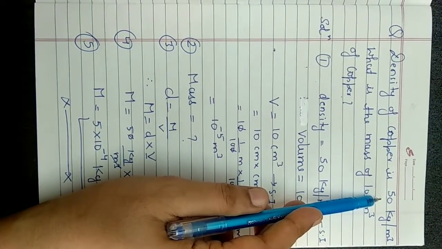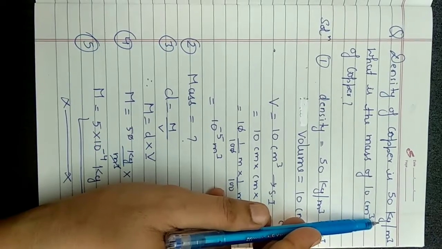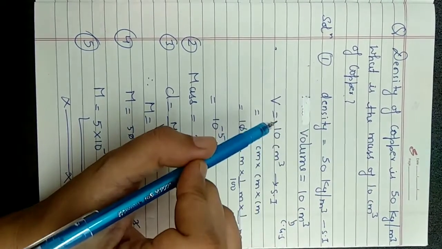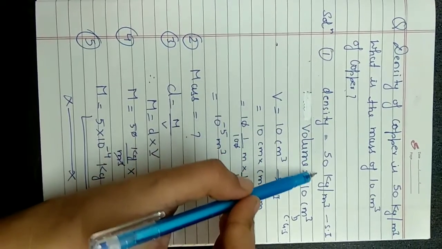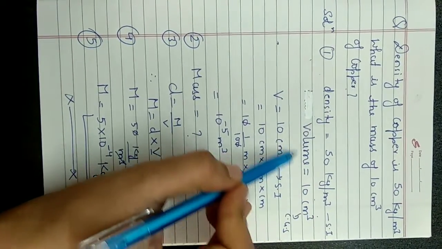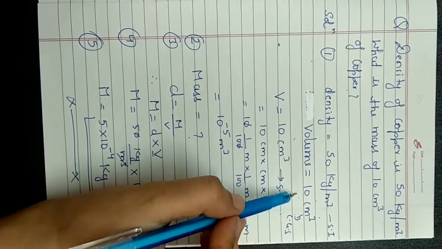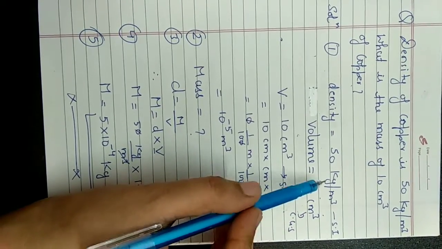If you are confused what is given, then check their units. With the help of the units, you come to know that which physical quantity is given and which physical quantity you need to find out. So density is given 50 kg per meter cube, which is an SI unit. Volume is given 10 centimeter cube, which is a CGS unit. So both are not in the same unit, so we need to convert either of the one.